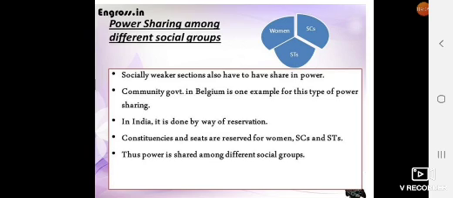In India, there is nothing like community government. In India, it is done by way of reservation. Constituencies and seats are reserved for women, SC and ST. So power is shared among different social groups so that candidates from women, SC and ST can also participate in the government. This is power sharing among different social groups.